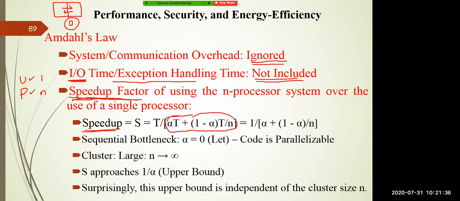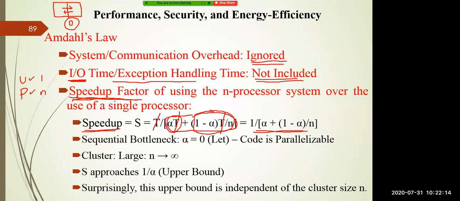Note that alpha T is for the uniprocessor part, and (1 minus alpha) T divided by n is for the parallel processor part. As we are calculating with respect to T, I divide T by this whole quantity. If you simplify, T cancels from the numerator and the denominator, which leads to 1 divided by alpha plus (1 minus alpha) divided by n. This is the speedup according to Amdahl's law.